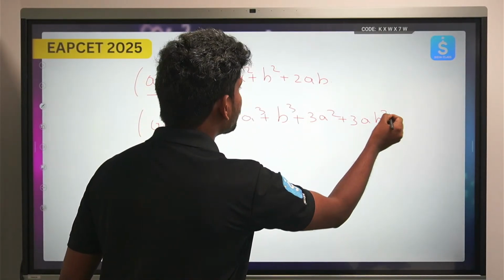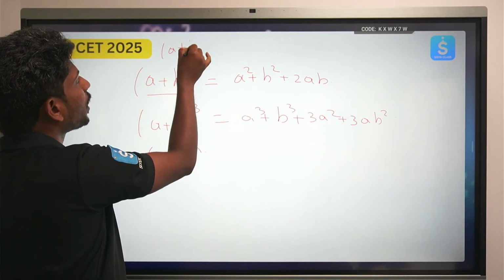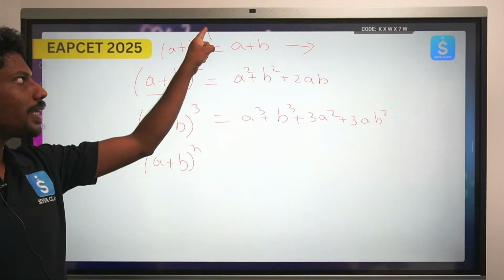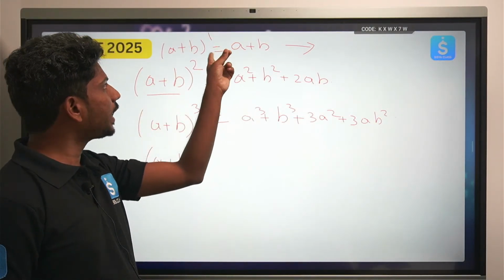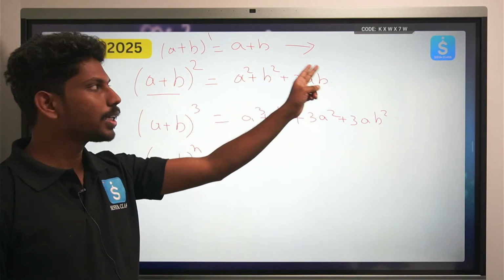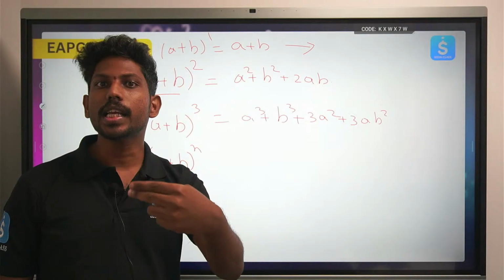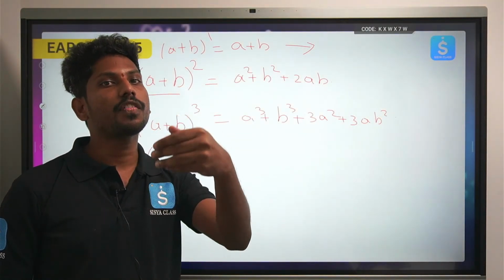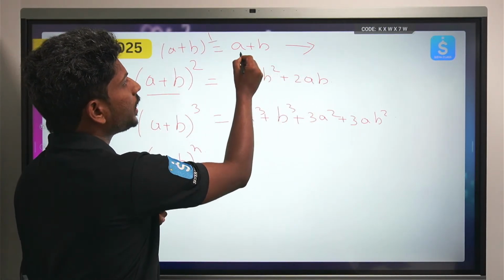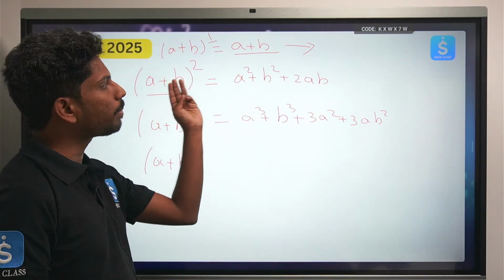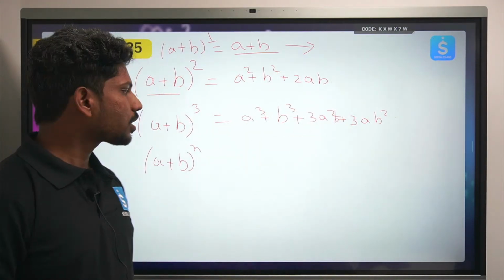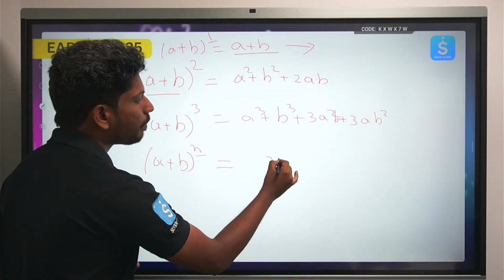But a small observation here: what is a plus b whole power 1, which is a plus b, right? If a plus b whole power 1, how many terms do I get here? 2 terms, right? If I have a plus b whole square, how many terms did I get? Here I got 3 terms. So if I have a degree of n, I am getting the number of terms to be n plus 1. I hope you are getting a clear picture. Here the degree is 1, but the number of terms is 2. Here the degree is 2, the number of terms is 3. Here the degree is 3, the number of terms is 4, right? So if there is a degree of n, how many terms do we have?